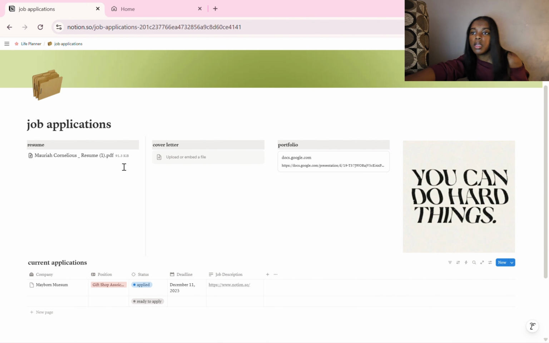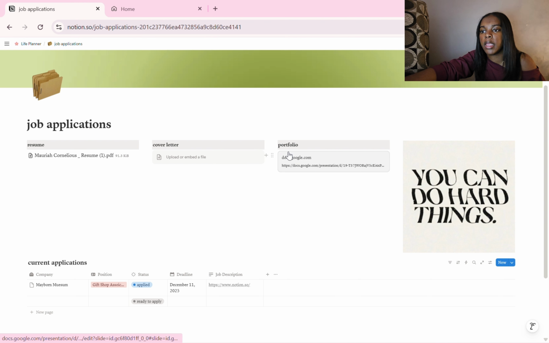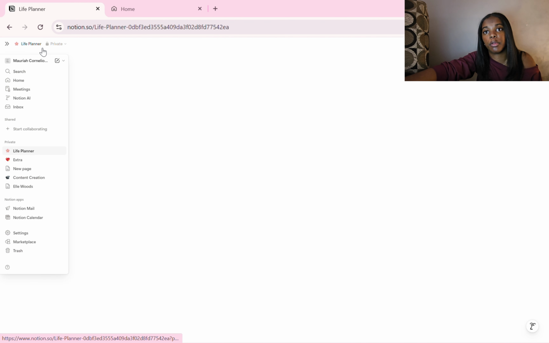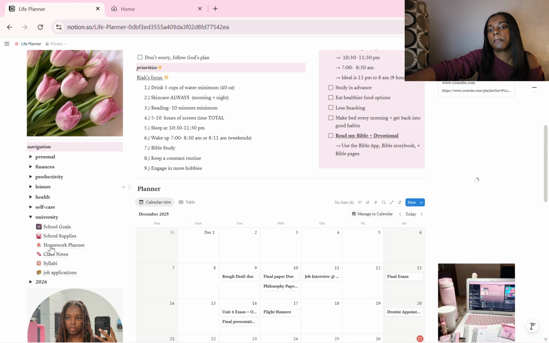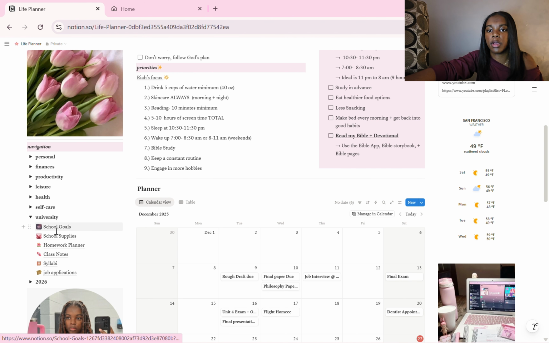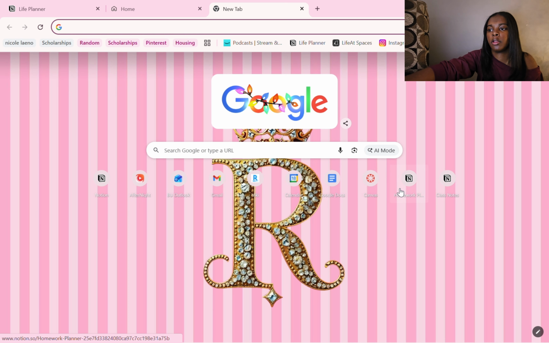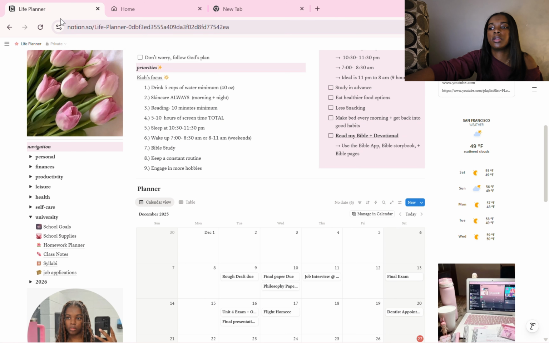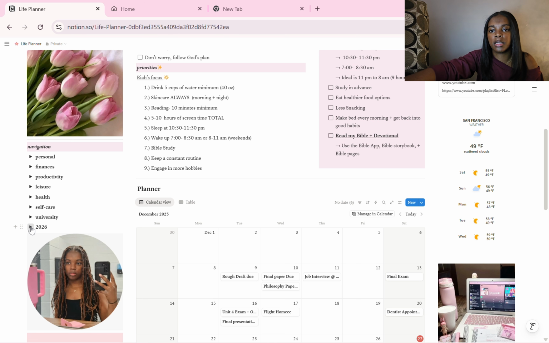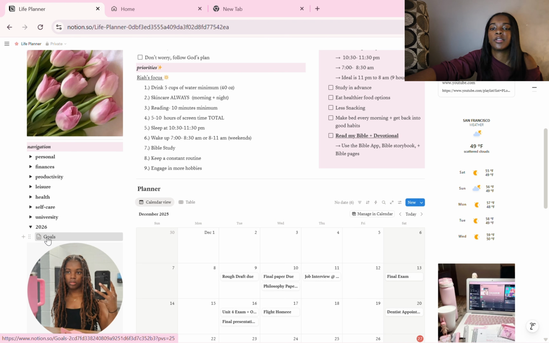And then up here I have my resume, my cover letter if I had one, and then my portfolio, which takes me to my photography portfolio. But yeah, I use that the most. This is typically always open, but I also have these linked on my Google bookmarks bar, those little tabs right here. So my homework planner, my class notes, and then my homepage Notion, which will take me to this live planner here.